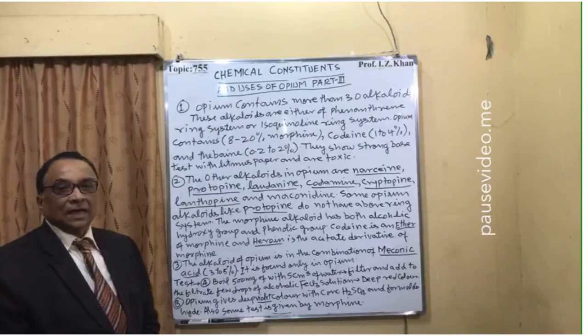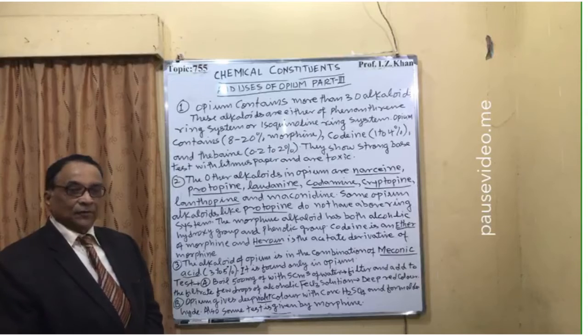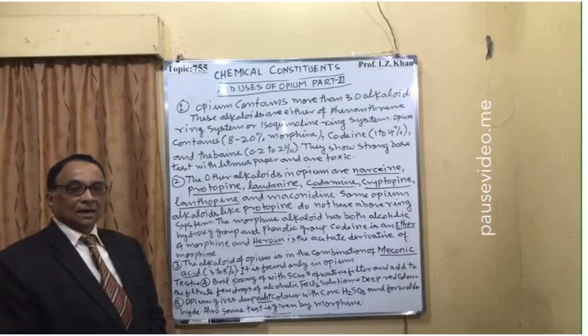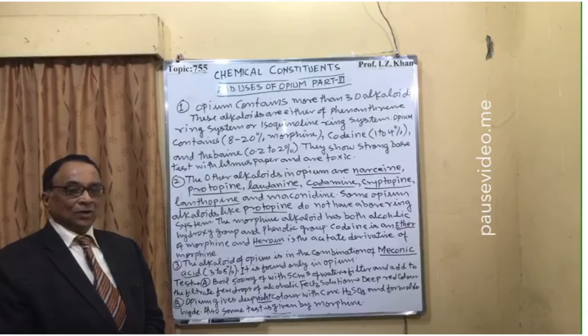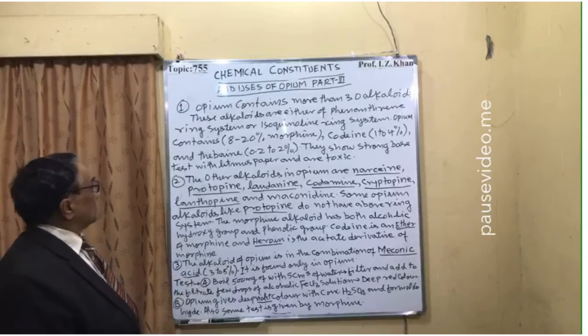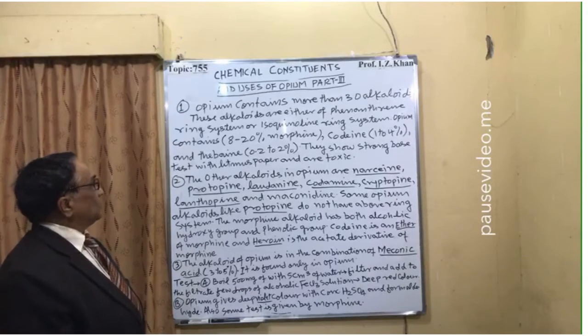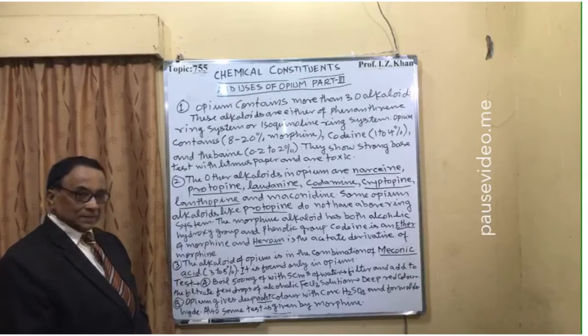One contains the cyclopentanone phenanthrene nucleus, that is morphine, codeine, and the others contain the isoquinoline ring system. And the opium contains 8 to 20% of morphine.